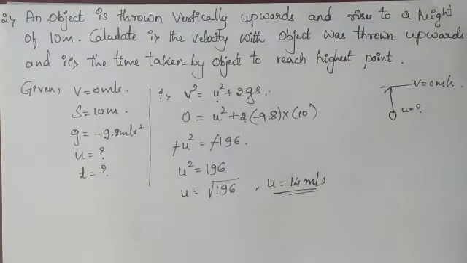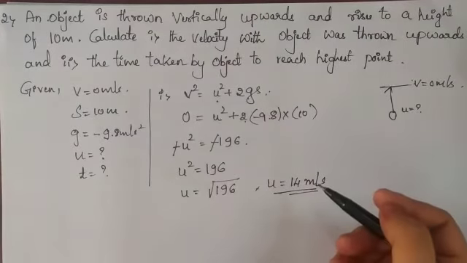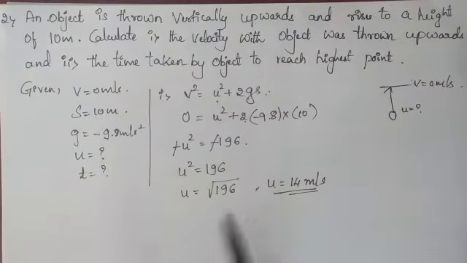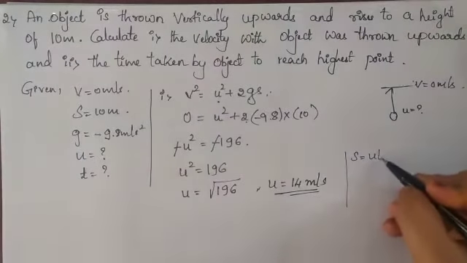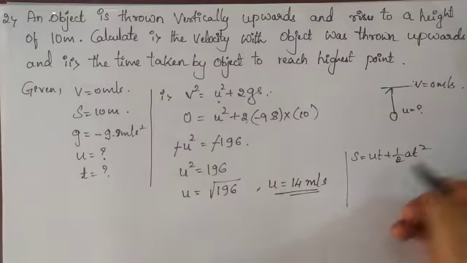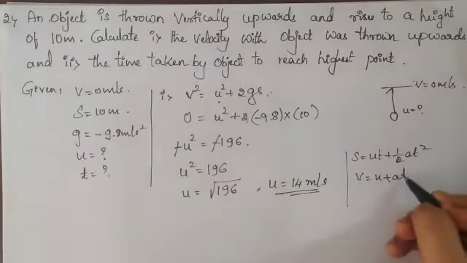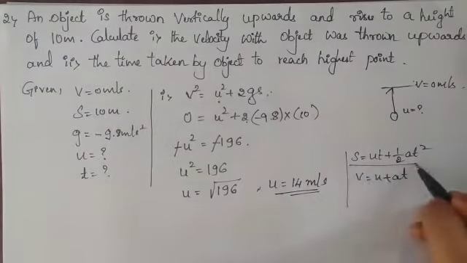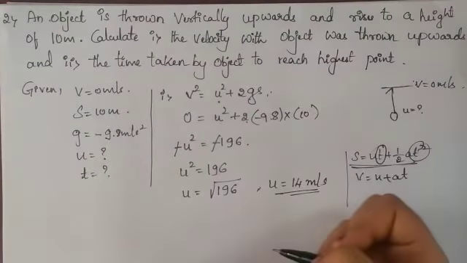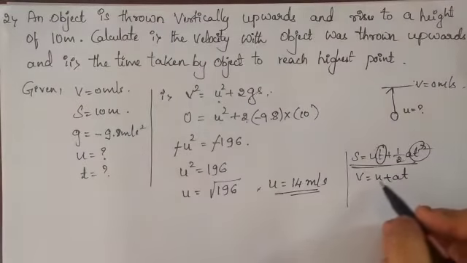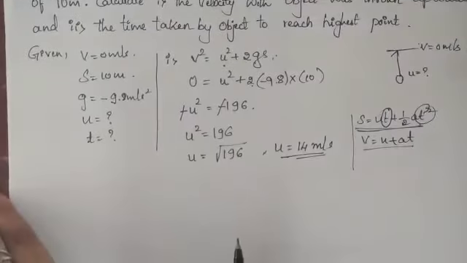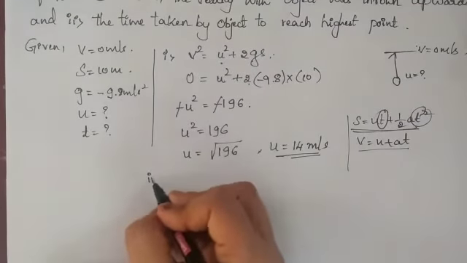So the initial velocity of that object when it is thrown upward was 14 meter per second. Now next we have to find the time taken by the object to reach the height. To find the time, two formulas you can use. One is S is equal to ut plus half at square. Another one is V is equal to U plus at, isn't it? To find T, this first formula we can't use because you have two T's there. It is very difficult to simplify that equation. So the simplest one is V is equal to U plus at. Let me do that. So that is the second one.